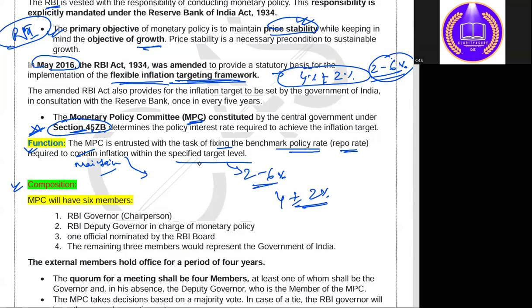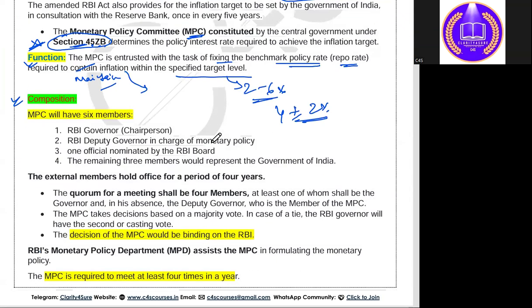Now the composition of the MPC, the 6-member committee. You must be aware of that. The RBI governor is the chairperson. Another member is the RBI deputy governor in charge of monetary policy, and if the RBI governor is not present in the MPC meeting, then this deputy governor takes charge as chairperson. The third person is one official nominated by the RBI board. These are the 3 persons from the RBI, and another 3 members are representatives of the Government of India. So these are the 6 members of the MPC.